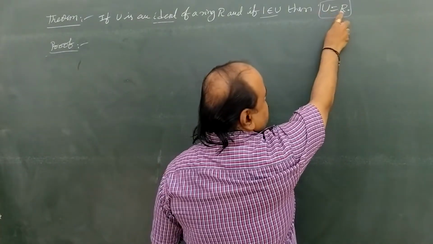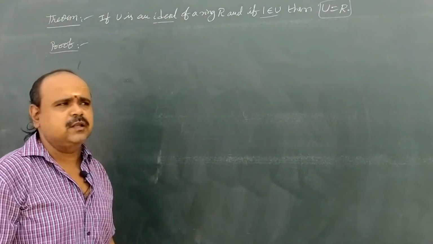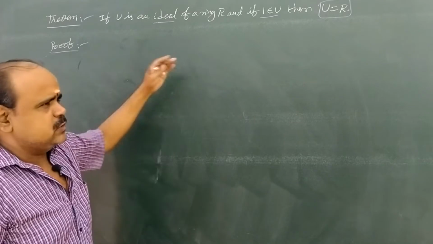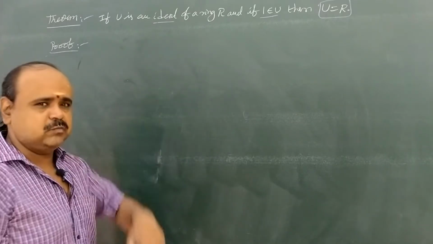If an ideal U contains 1, then U equals R. That means if an ideal U equals R, then U is called an improper ideal. We will explain this after the completion of the proof.